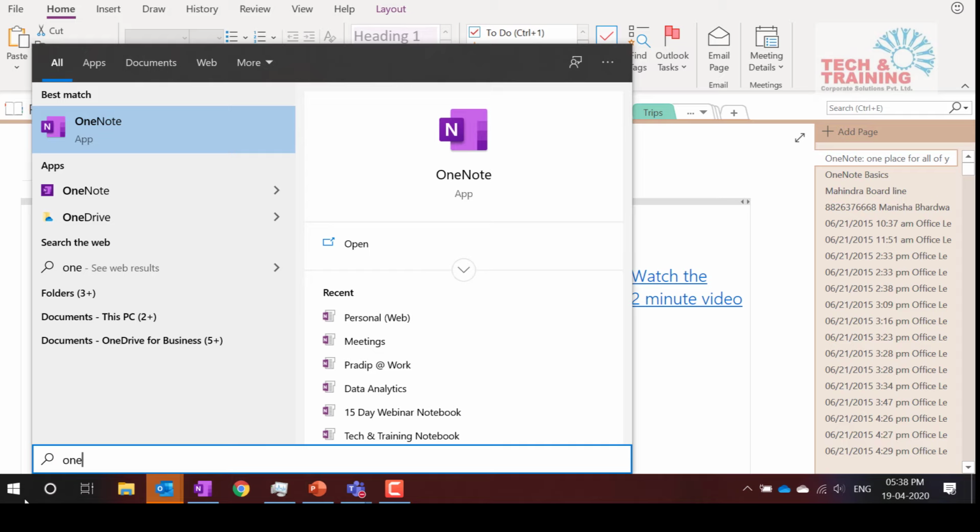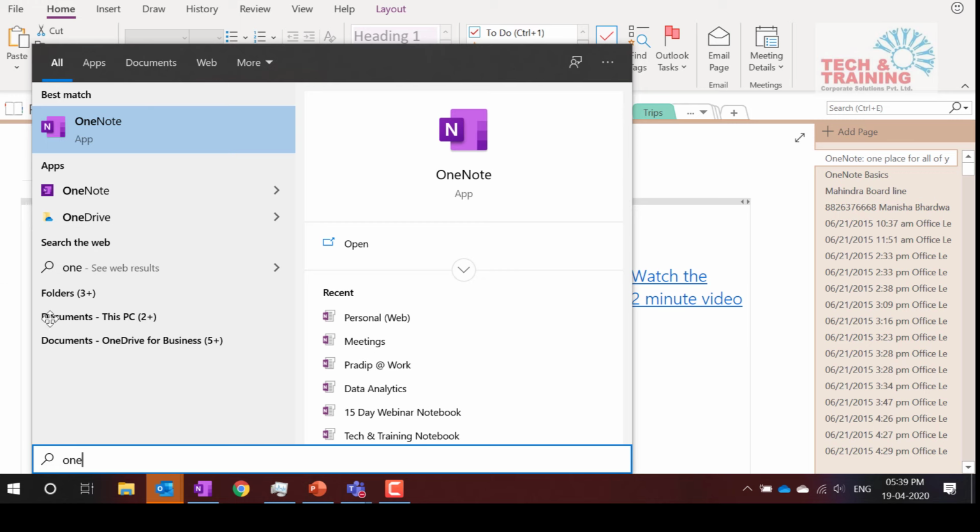Now, let me tell you why I am stressing so much on the OneNote free application as well as OneNote 2010, 13, 16. There are plenty of features which are missing in the free version of OneNote. But at the same time, you will find certain features which are there in the OneNote free version, which are not there in the paid version. So I'm going to talk about both. But first of all, I would like to get started with the OneNote paid version, which is OneNote 2010, 13, 16, which comes along with your Office suite.